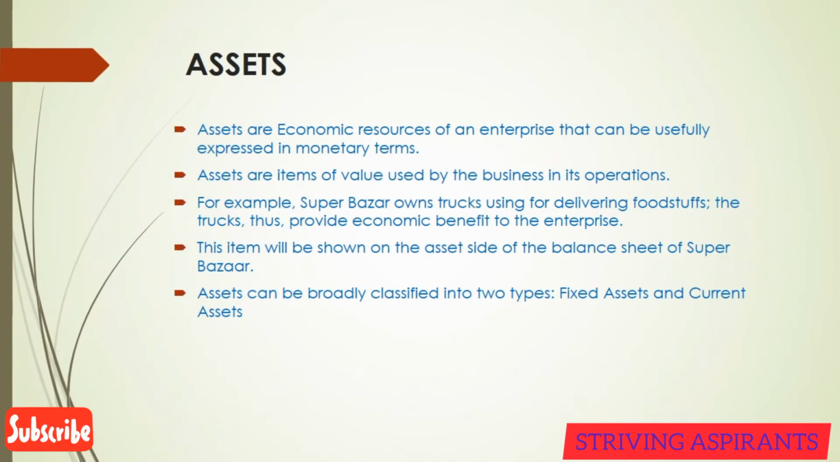Next one is asset. Assets are the economic resource that is used by an enterprise and that will be having a value. For example, Super Bazaar is having trucks which will be used for its foodstuff deliveries, and it will be providing economic benefit to the enterprise. So this is an asset and it will be shown in the asset side of the balance sheet of that Super Bazaar. The broad classification of asset is fixed assets and current asset.